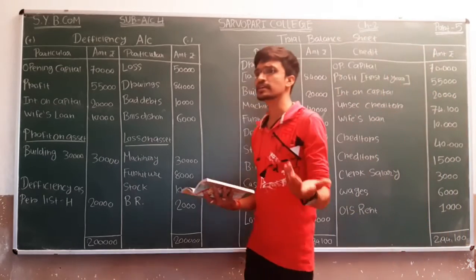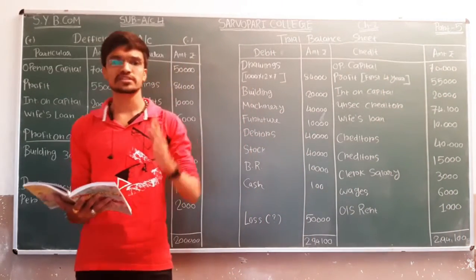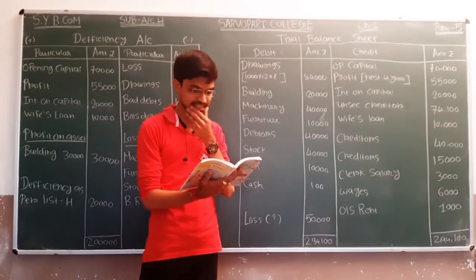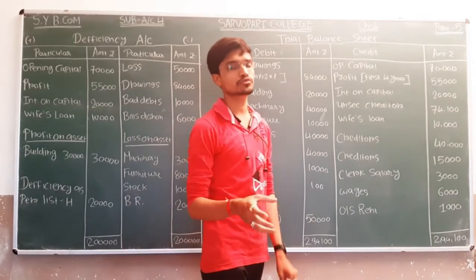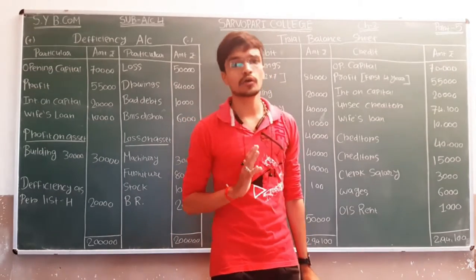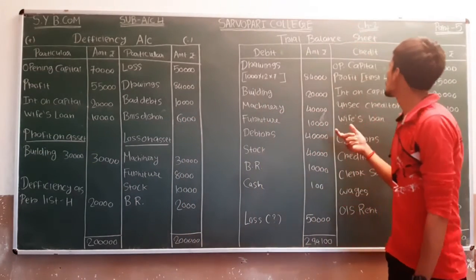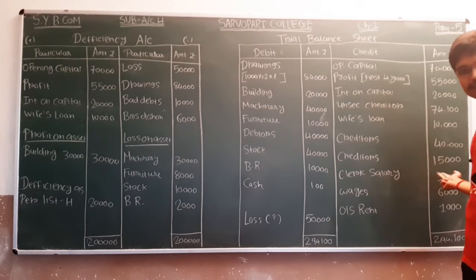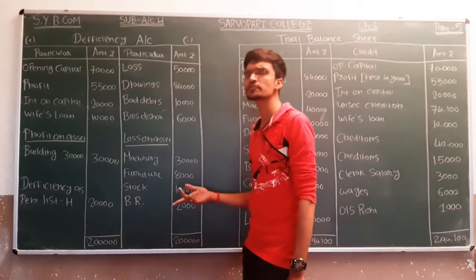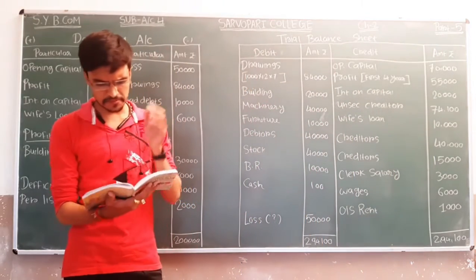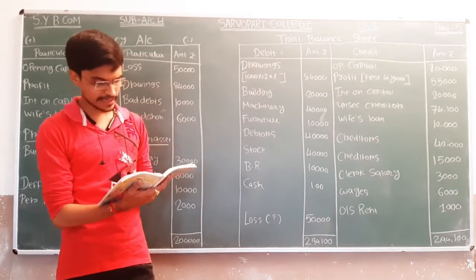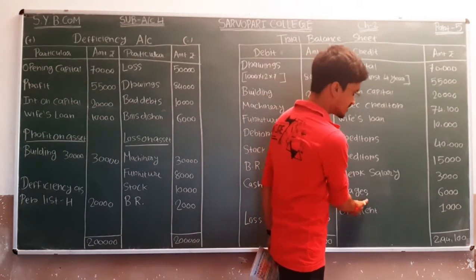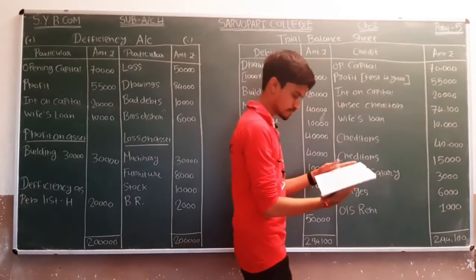Next will come salary, wages or any kinds of miscellaneous expenses. Very first, we have been given two clerk salaries for 3 months. We have to consider the book value of that amount of salary. So it will be shown on the credit side under the head of clerk salary, and the amount is 3,000. Okay. Next we have to show another expense. Another expense given is wages, creditors for wages, and the amount is 6,000.